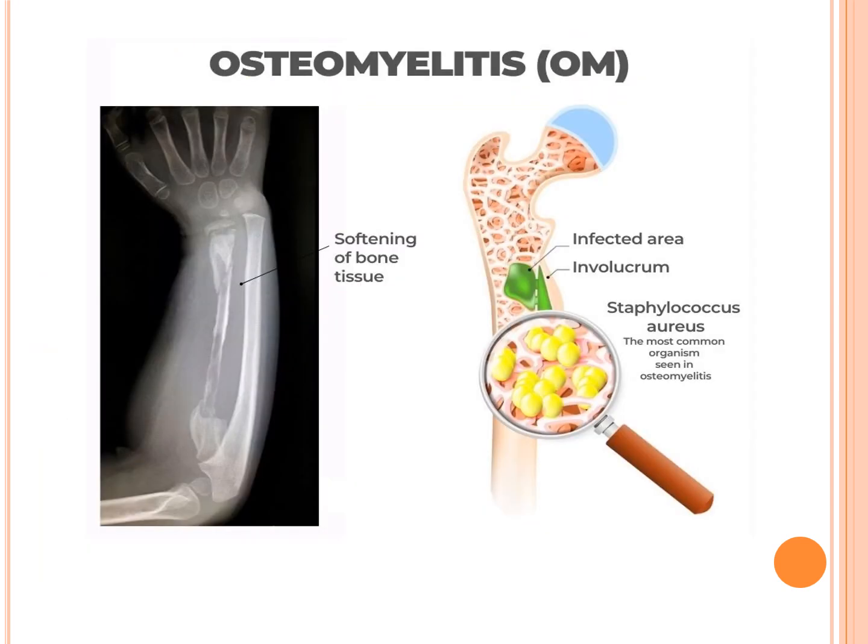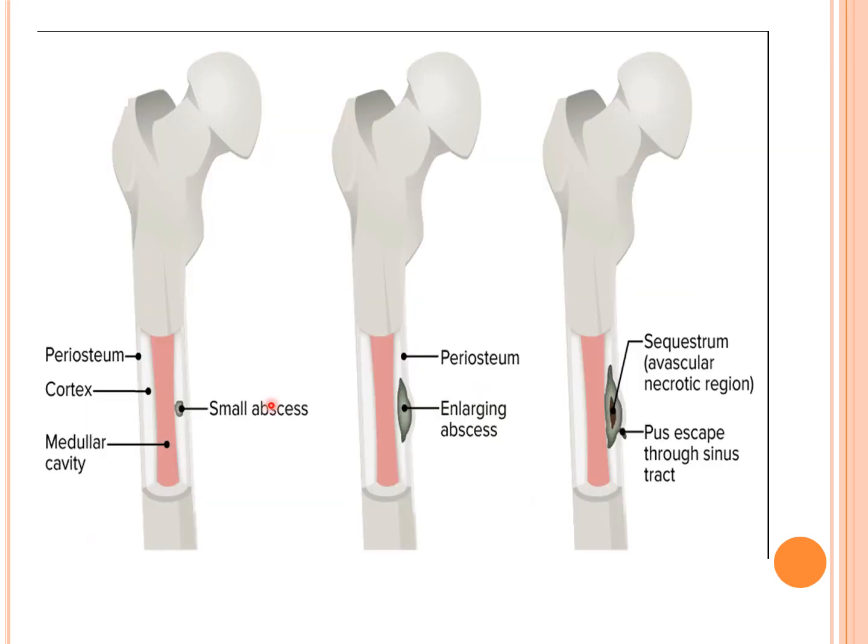Here you can see softening of the bone tissue occurs in osteomyelitis. In the infected area, you can find Staphylococcus aureus. This is the most common organism seen in osteomyelitis. Here you can see a small abscess formed in the cortex. In this case, this is the next progressed stage, an enlarging abscess. And finally you can see the sequestrum, an avascular necrotic region. Pus escapes through the sinus tract.